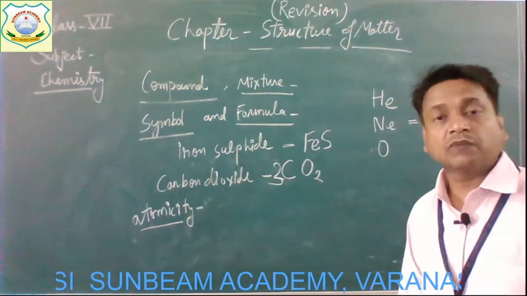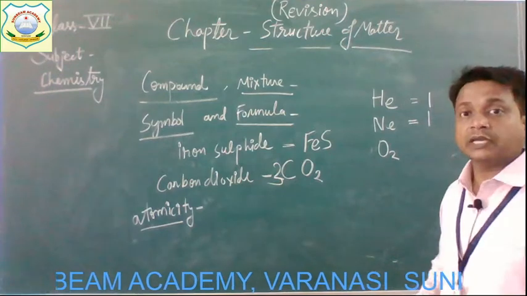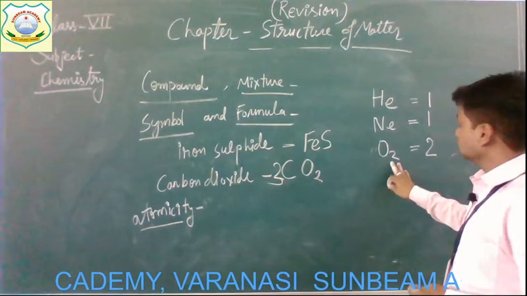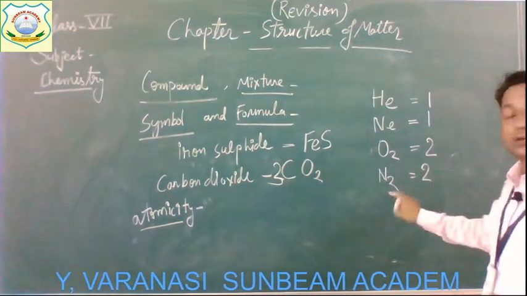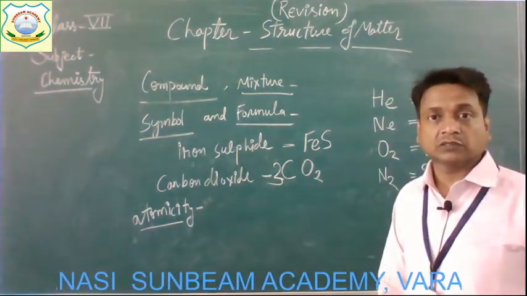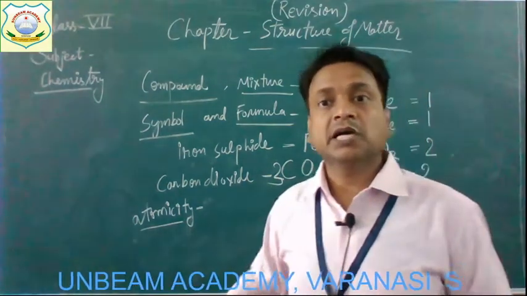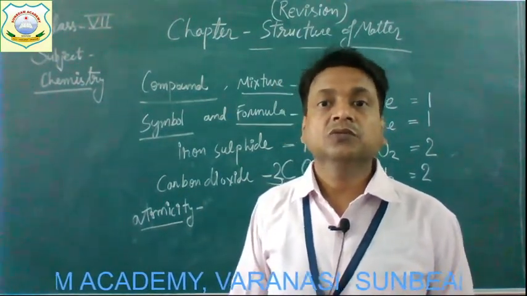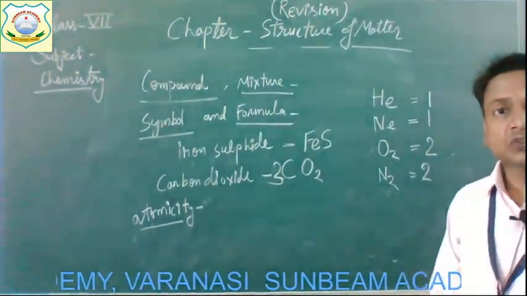One molecule of oxygen is made up of two atoms of oxygen, and that is why its atomicity is 2. Nitrogen's atomicity is also 2, because one molecule of nitrogen is made up of two atoms of nitrogen. So oxygen, nitrogen, hydrogen, chlorine are the elements whose one molecule is made up of two atoms. And there is a particular term used for it.